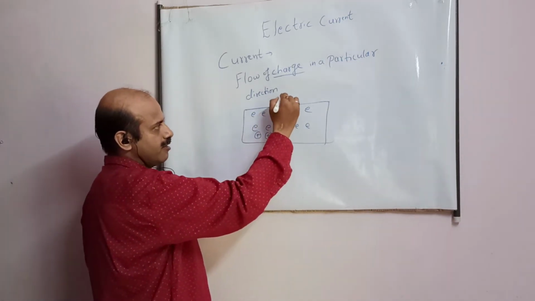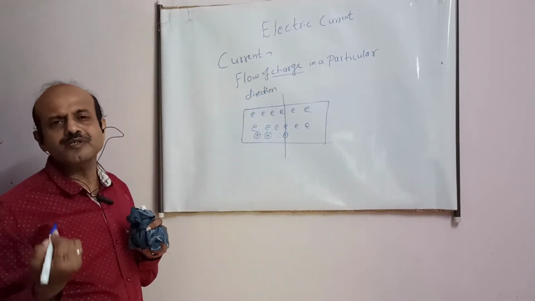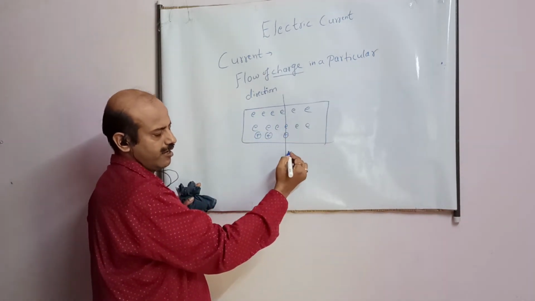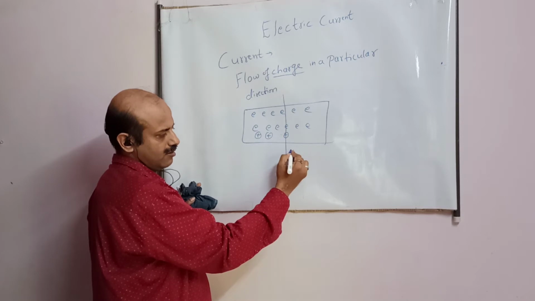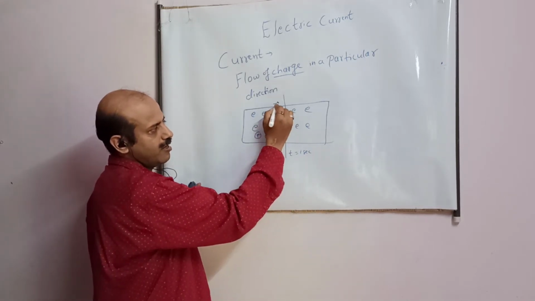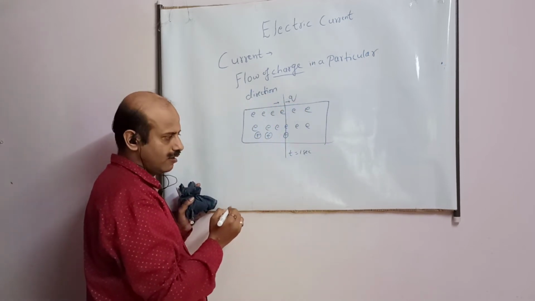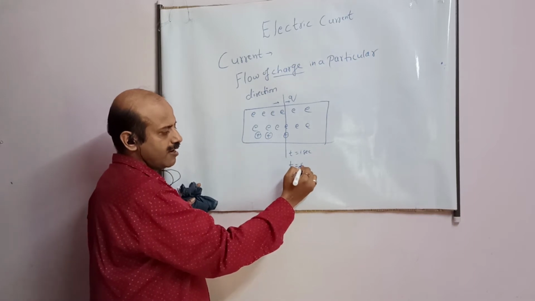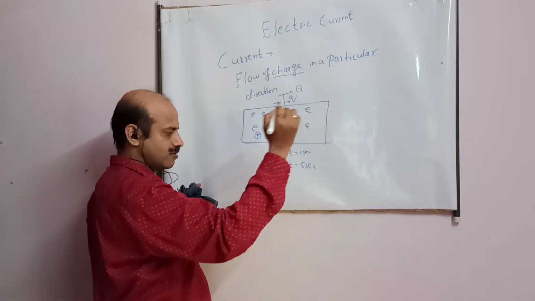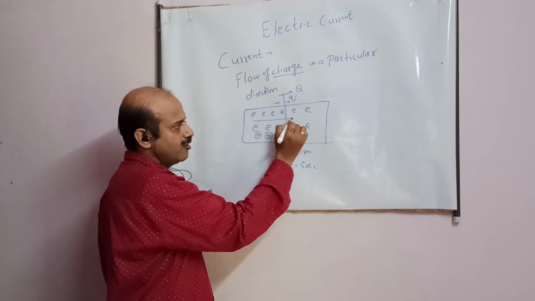Suppose I draw a line here, and suppose I note by some method how much charge is crossing this line in a particular time. Say the time is 1 second. In 1 second, this much charge has crossed. Then I take another time, say 5 seconds. In 5 seconds, say this much capital Q charge has crossed. This means charge is flowing in a particular direction.